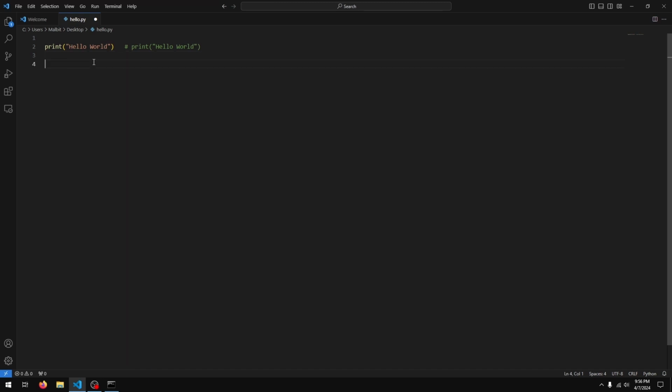If I want to create a multi-line comment, I can use 3 quotation marks, so like that, and then end it with another 3 quotation marks. And this is basically a multi-line comment. You can also do this with double quotes, it doesn't really matter. Just be consistent throughout your program.